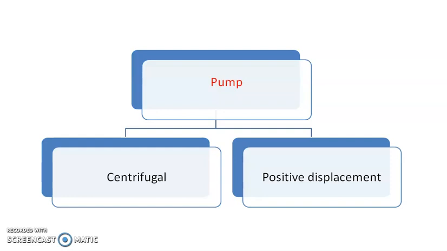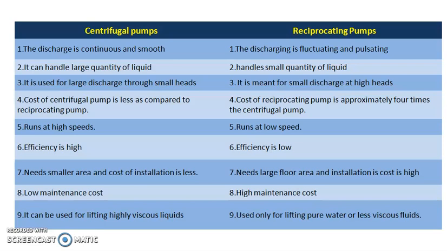Now, here we will see the detailed difference between the centrifugal pump and the reciprocating pump, which is a type of positive displacement pump. First point: the discharge is continuous and smooth in a centrifugal pump, whereas in the reciprocating pump the discharge is fluctuating and pulsating. Centrifugal pumps can handle a large quantity of liquid, whereas reciprocating pumps handle a small quantity of liquid.